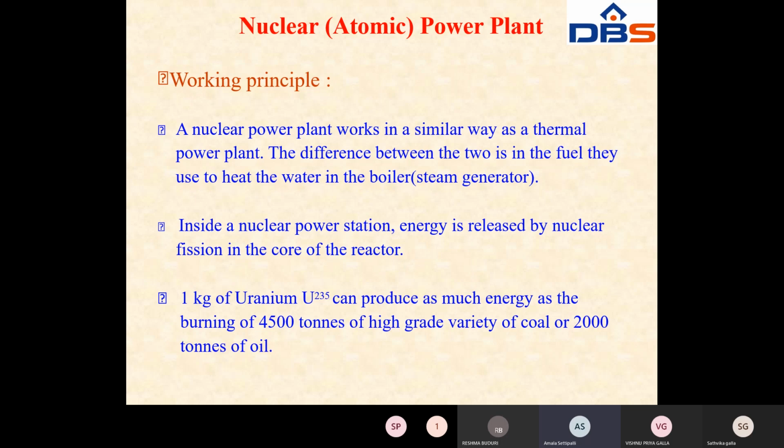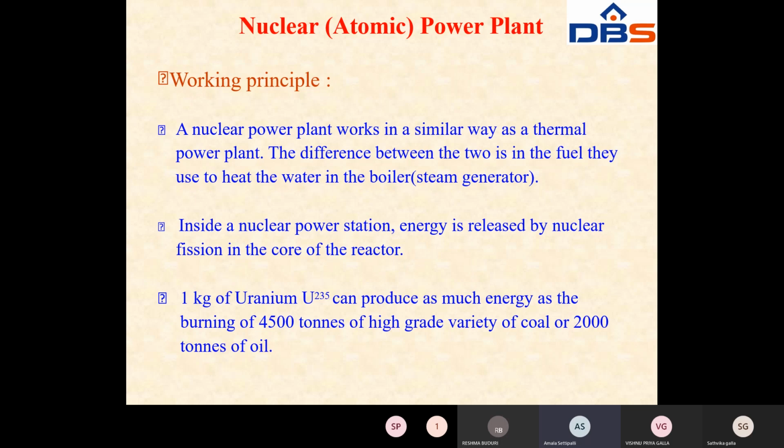The working principle is that a nuclear power plant works in a similar way as a thermal power plant. The difference between the two is in the fuel, so the working is the same. In a thermal power station, by burning coal in the boiler you generate steam using water. That steam is given to the turbine, the turbine rotates and converts it into mechanical energy, and that mechanical energy is given to the alternator, which produces electrical energy.